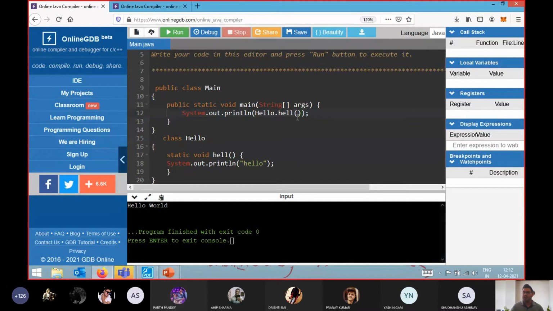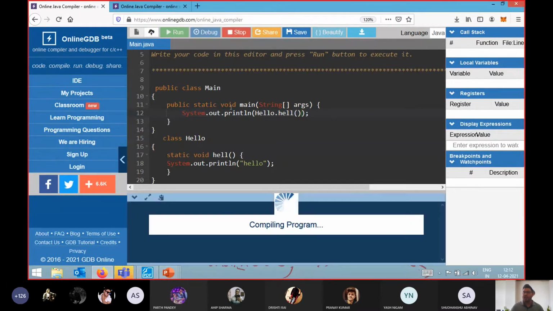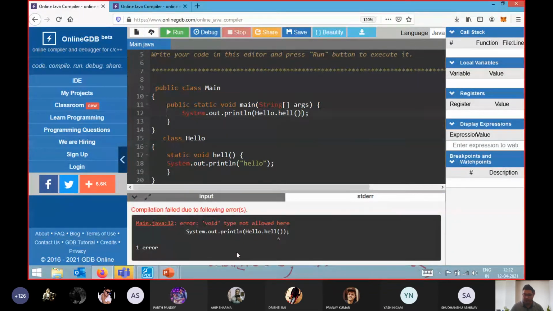Now, once I execute this code, how will my compiler execute it? For the compiler, everything is fine. But let's see how this will work. Static void hell, just wait. What error am I getting? Type not allowed. println doesn't return anything. Okay, yeah, sorry.